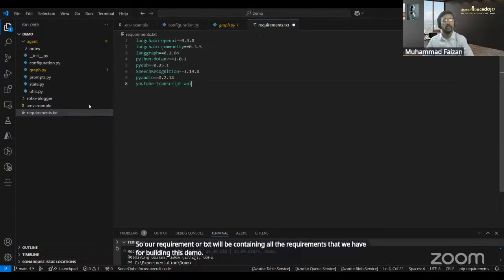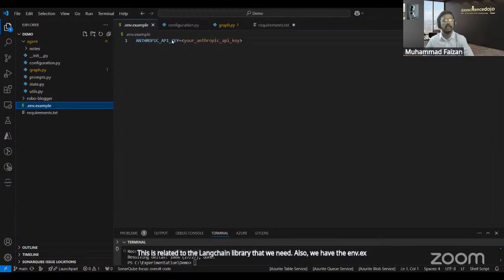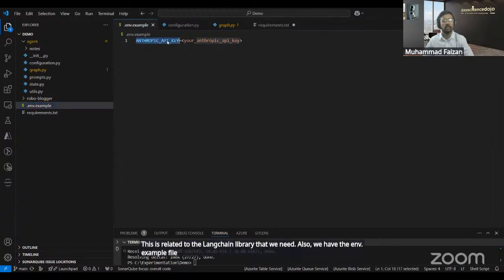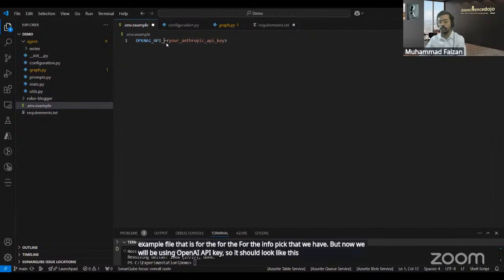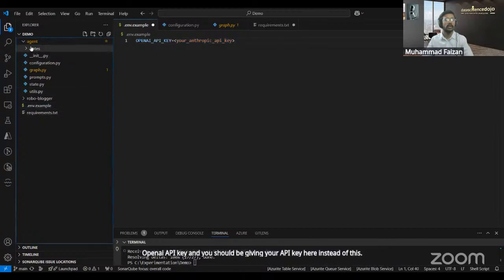This is related to the LangChain library that we need. Also, we have the env.example file that is for Anthropic. But now as we will be using the OpenAI API key, it should look like this, OPENAI_API_KEY, and you should be giving your API key here instead of this.